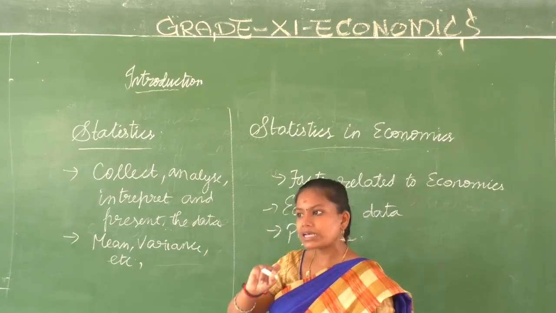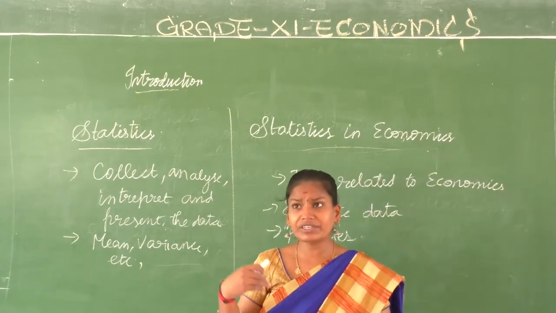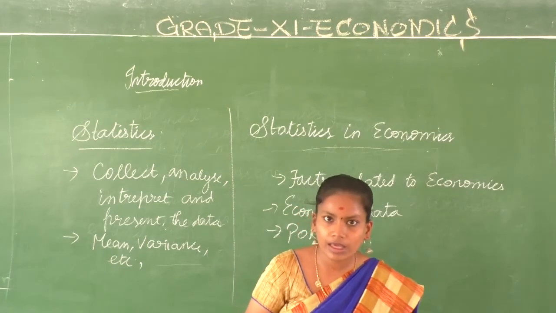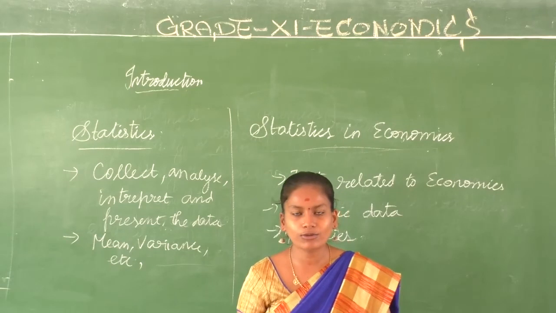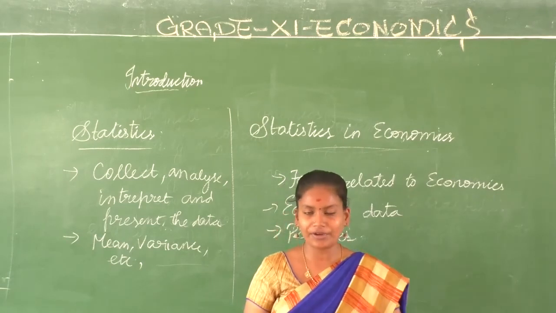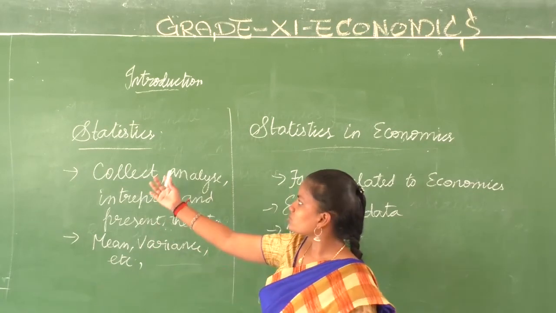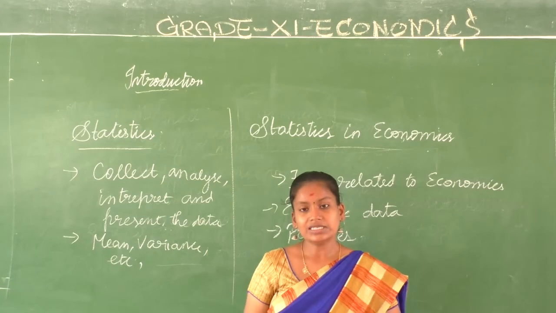Based on the analysis, they are taking the necessary measures. If it is increasing in one day, they are giving more protection there, and telling people we have lockdown in that particular city or area. For all these things, we need the numerical data which is called statistics. Even in medicine, we are using statistics.